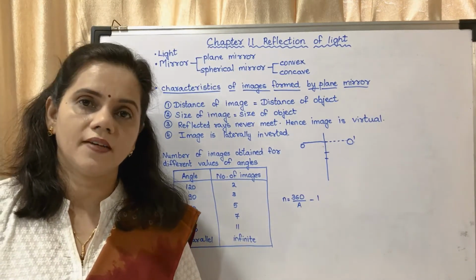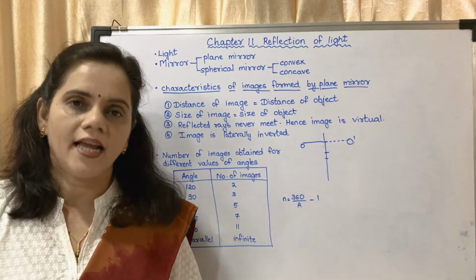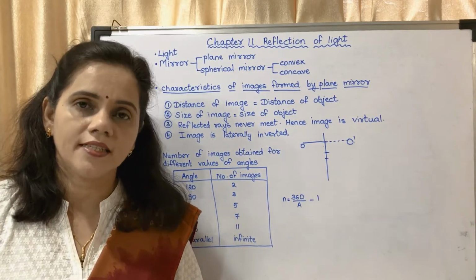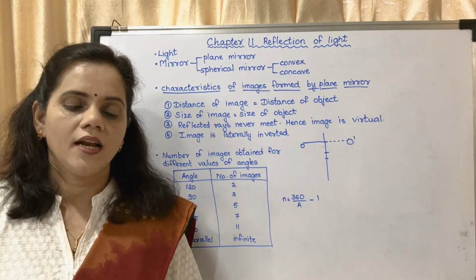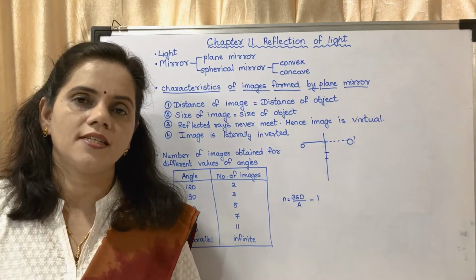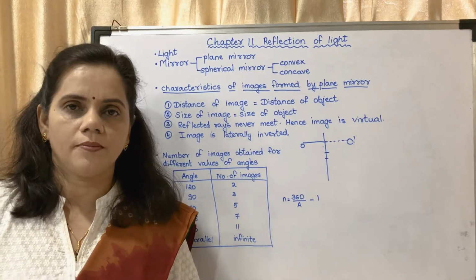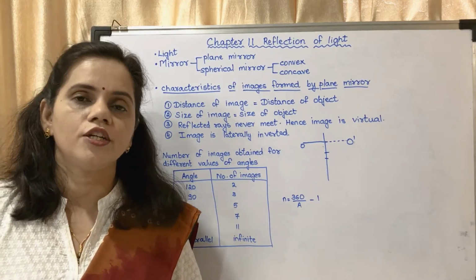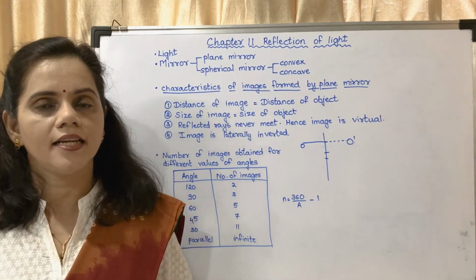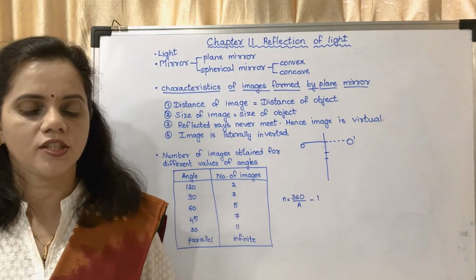On page number 115, what is light? The answer is there in the first paragraph, the last sentence of the first paragraph. Light is actually electromagnetic radiation which causes sensation of vision. Okay, we are able to see due to reflection of light. And what is light? Light is an electromagnetic radiation.